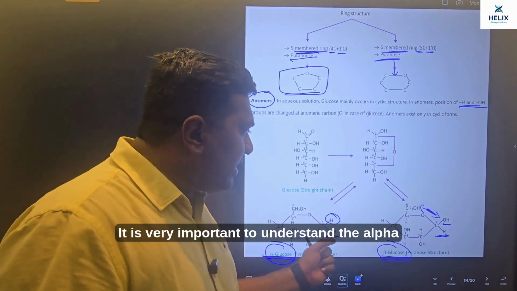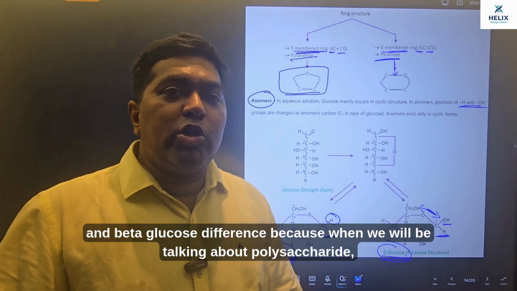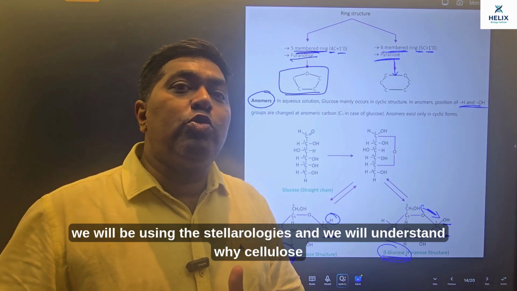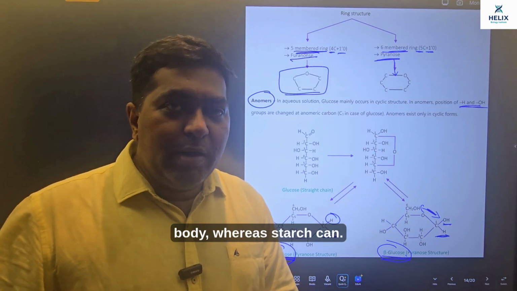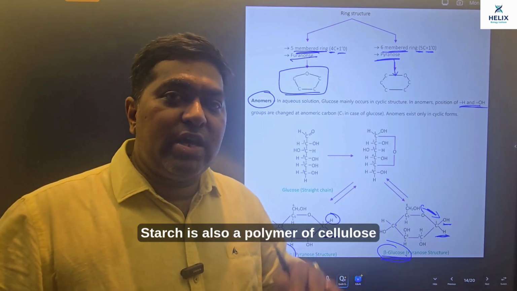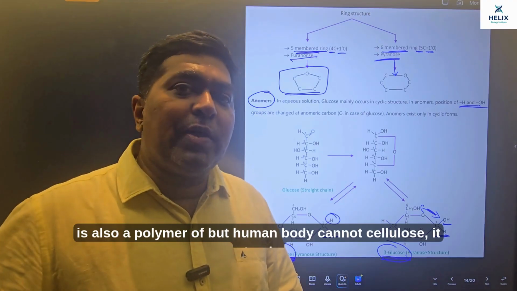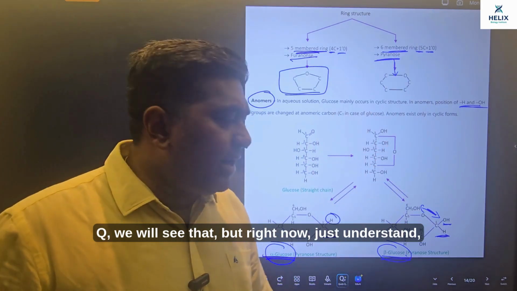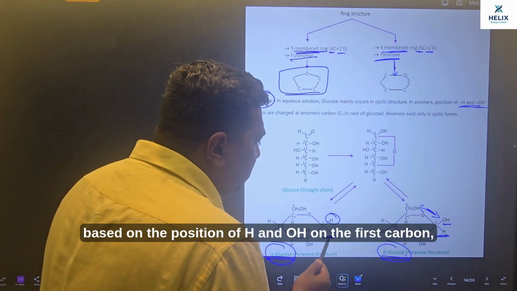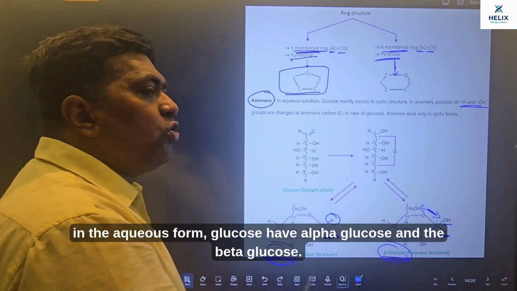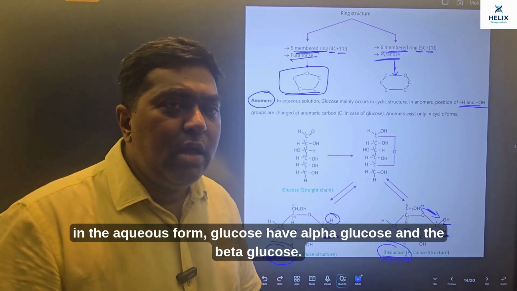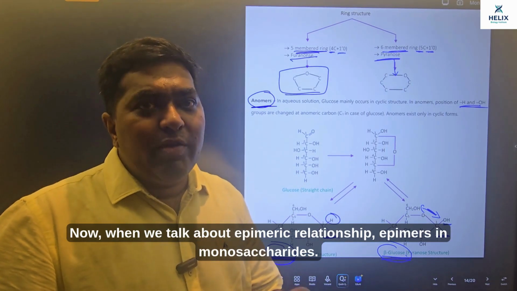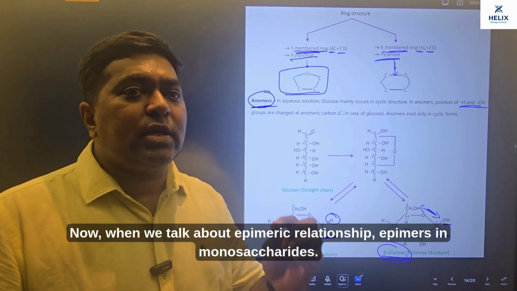It is very important to understand the alpha and beta glucose difference, because when we talk about polysaccharides, we will be using these terminologies and we will understand why cellulose cannot be digested by the human body, whereas starch can be. Starch is a polymer of glucose, cellulose is also a polymer of glucose, but the human body cannot digest cellulose, while it can digest starch. We will see that, but right now just understand that, based on the position of H and OH on the first carbon, in the aqueous form glucose has alpha glucose and beta glucose. This is what we call an anomeric relationship of the glucose molecule. Now when we talk about epimeric relationship, epimers in monosaccharides.